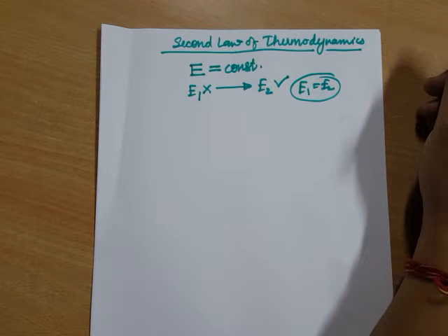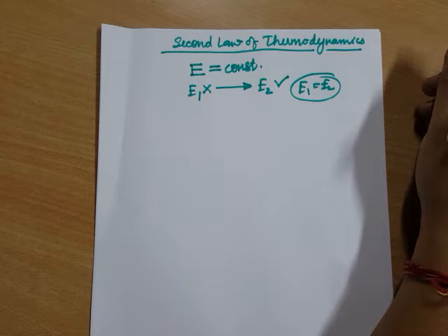Just consider a case of temperature. If there is a temperature difference, what will happen? Heat will flow. If there is an elevation difference, what will happen? Water will flow from top to down, or if an object is kept at some height and we set it free, it will fall because of that elevation difference. All this cannot be explained with the first law, so the second law came into existence.